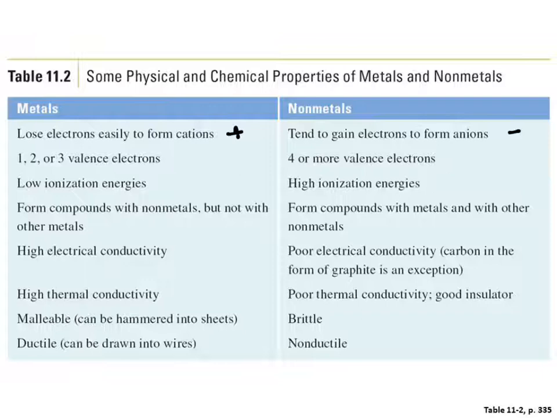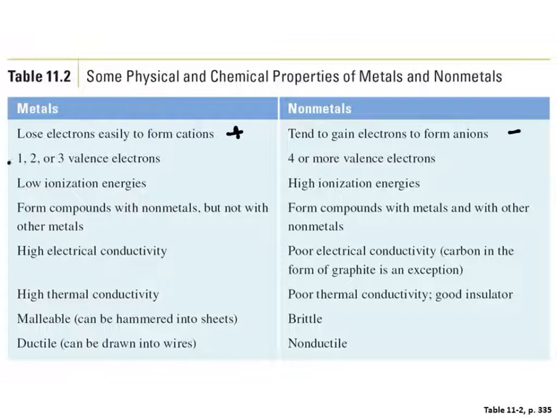overall negative charge. So what we're going to learn is that elements want to lose or gain or share electrons to form what is called an octet. An octet is 8 valence electrons. And so our group 1A metals have 1 valence electron. If we want 8, is it easier for them to lose 1 electron and have a lesser energy shell full, or is it easier for them to gain 7? Well, it's easier for them to lose 1.